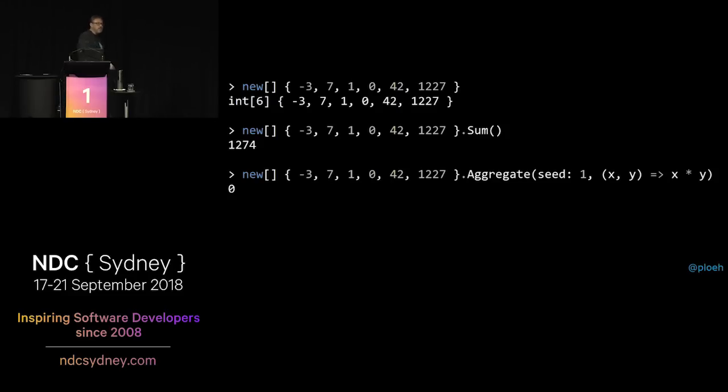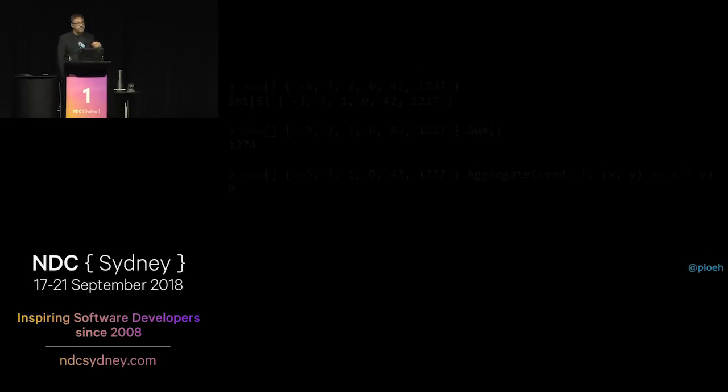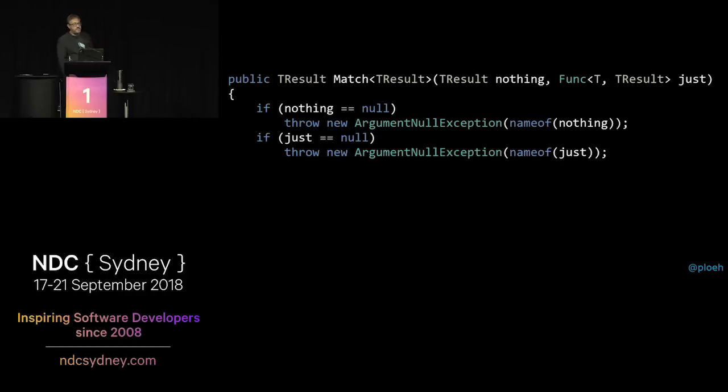Now, we can do something similar with our maybe of t data structure or data container. So I'm not going to call it aggregate. I'm going to call it match for various other reasons. But the idea is sort of the same. We want to return a value of the type t result, even though this is actually maybe of t. And the idea is, similar to this seed value, there's a nothing value there, which we will use if the data container is empty. And then there's a function called just that is a little projection function.